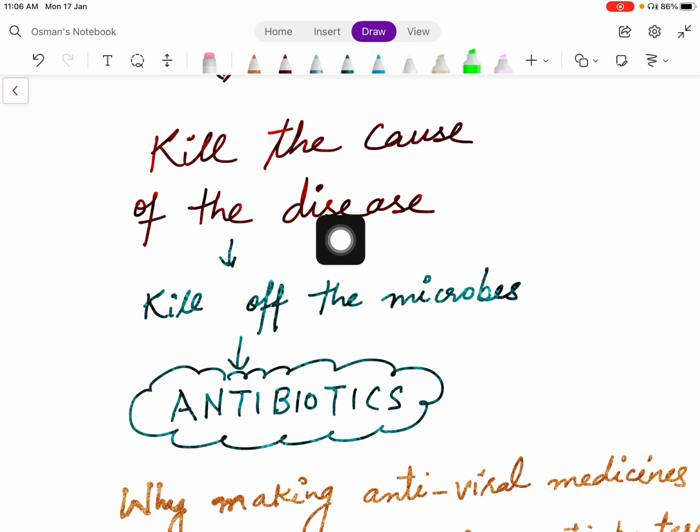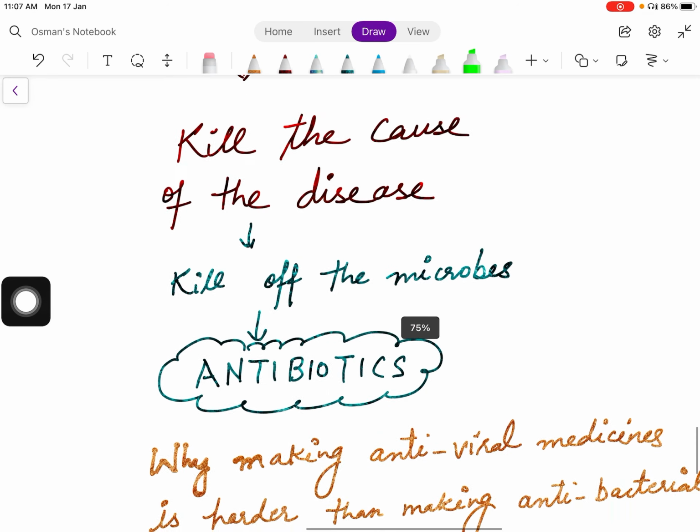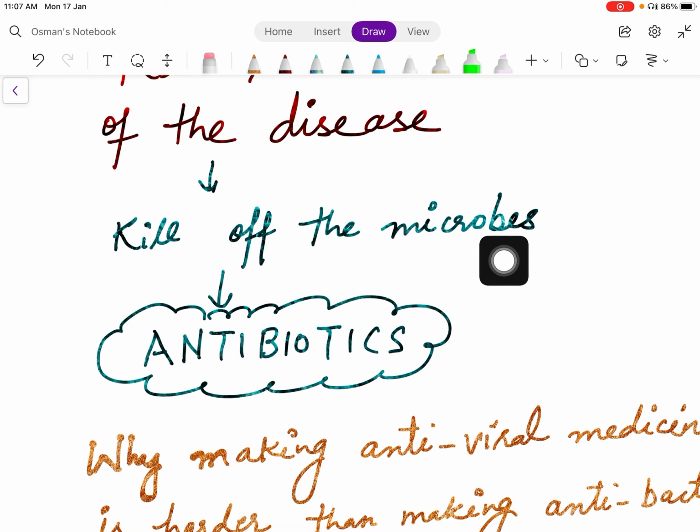To kill the cause of the disease, what is the cause of the disease in case of infectious diseases? It is microorganisms. Disease causing microorganisms are the cause of the disease. So, in the second approach, we will kill off the microorganisms. How can we do that? How can we kill off microbes? By using antibiotics. Antibiotics are medicines that are used to kill off the microbes.